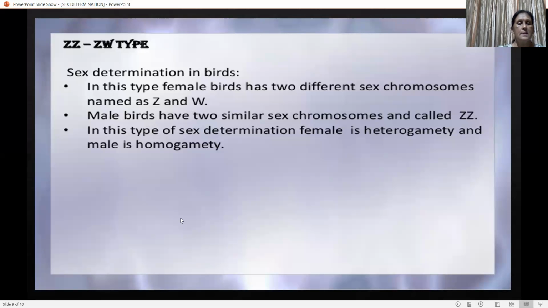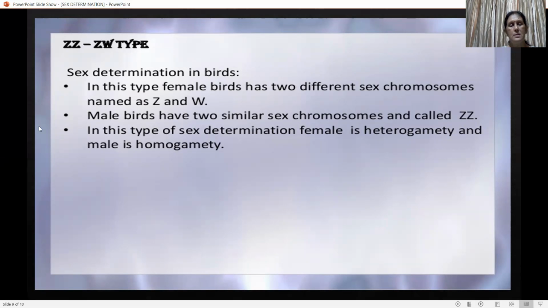So the last type is the ZZ-ZW type of sex determination. It is basically found in birds. Here in this type, female birds have 2 different sex chromosomes. In the previous types, we found that male has 2 different types of gametes, while in case of birds, female produces 2 different types of gametes. That means their gametes will be Z and W. That means female has 2 types of sex chromosomes, Z and W. Male bird has similar sex chromosomes, that is ZZ.